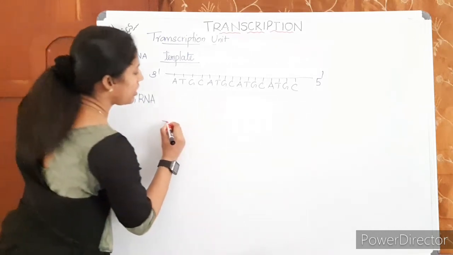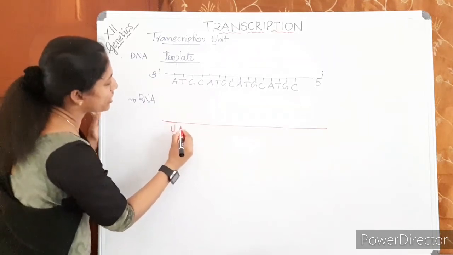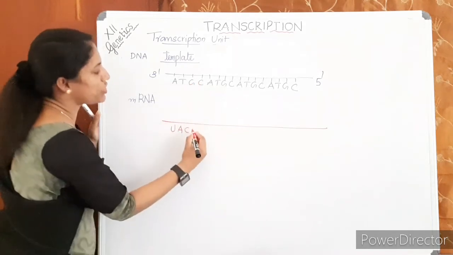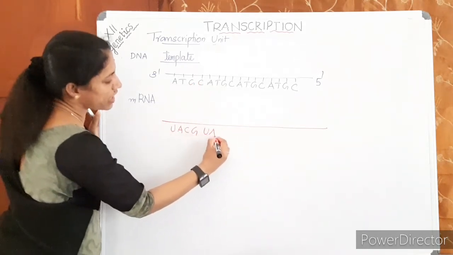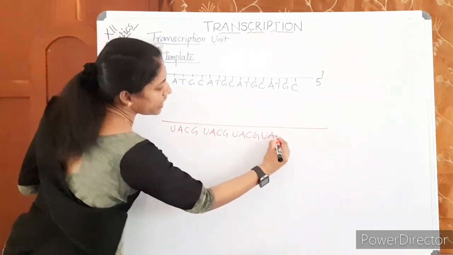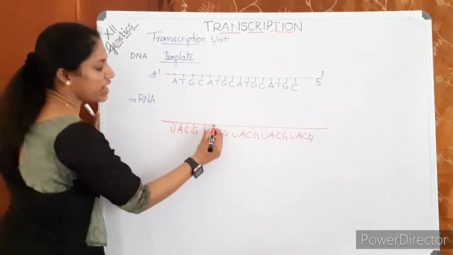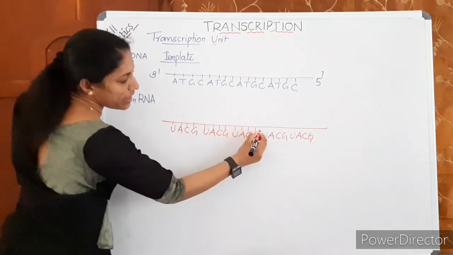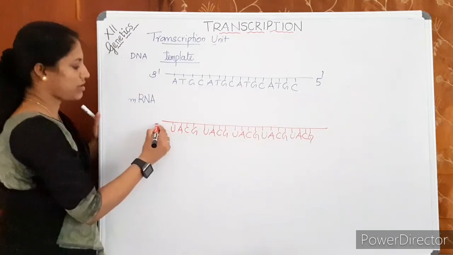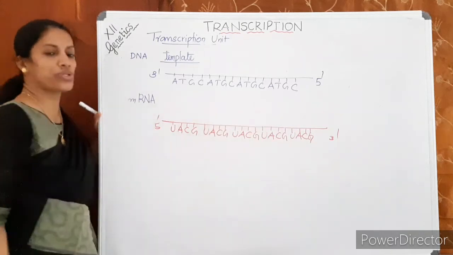How to write it? Adenine will be forming what? Uracil. Then here will be adenine. Here, guanine will pair with what? Cytosine. This can be repeated. I have given a repeated sequence for easiness. That means if the template strand is given, you can write the mRNA sequence with exactly complementary bases, 5' to 3'.